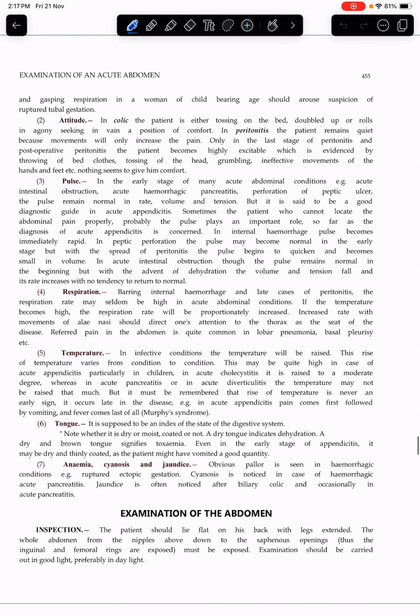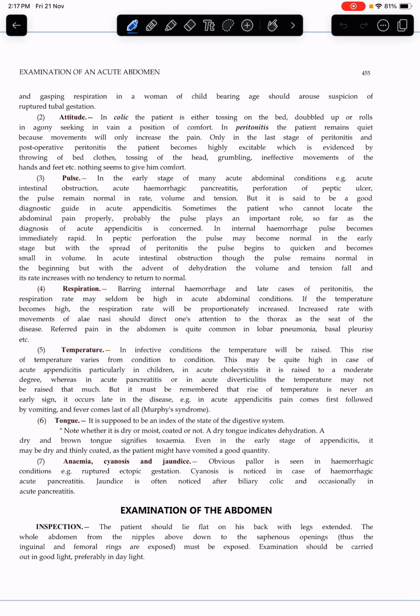Pulse. In early stage of many acute abdominal conditions, for example acute intestinal obstruction, acute hemorrhagic pancreatitis, perforation of peptic ulcer, the pulse remains normal in rate, volume, and tension. But it is said to be a good diagnostic guide in acute appendicitis. Sometimes the patient cannot locate the pain properly, and the pulse plays an important role in the diagnosis of acute appendicitis. In internal hemorrhage, the pulse becomes immediately rapid.